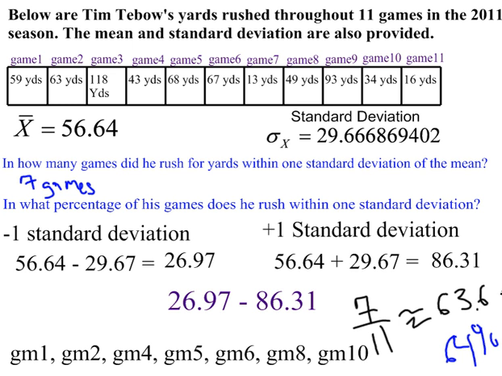So 64% of his games are within one standard deviation. Because he played 11 games, and in 7 of those games he's within one standard deviation. And 7 out of 11 is 64%.